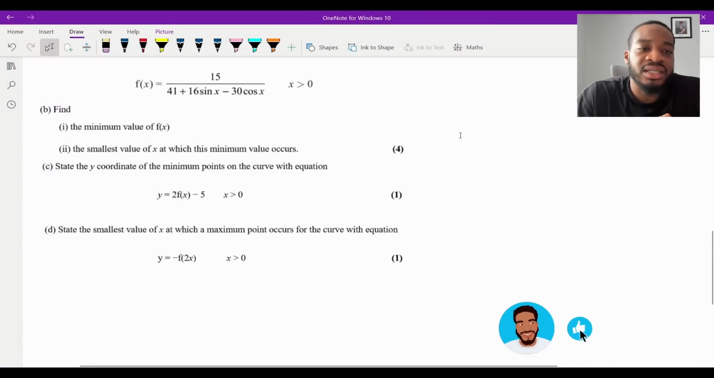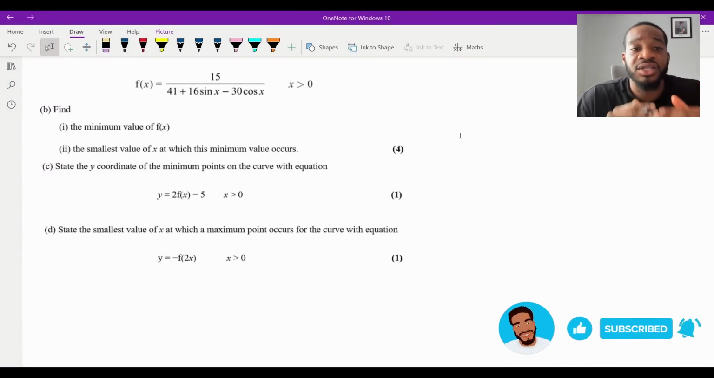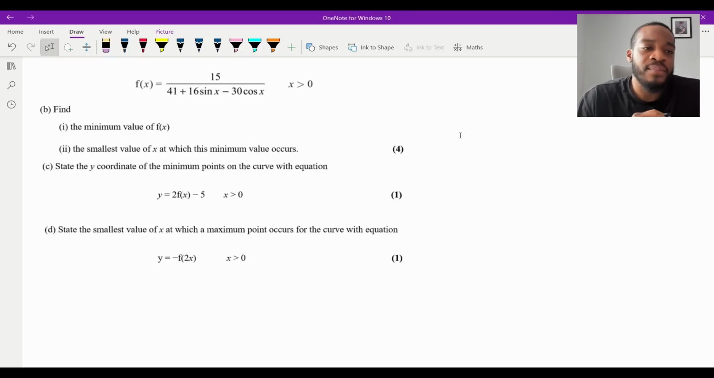Okay, so part B says f of x is equal to 15 over 41 plus 16 sin x minus 30x, where x is greater than 0. Part B says find the minimum value of f of x, and part ii says to find the smallest value of x at which this minimum value occurs, for 4 marks.